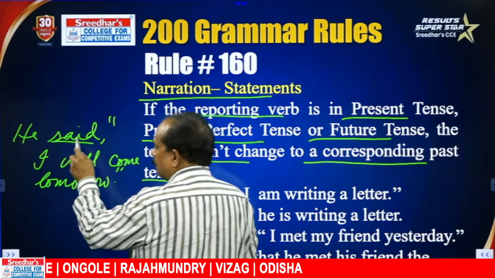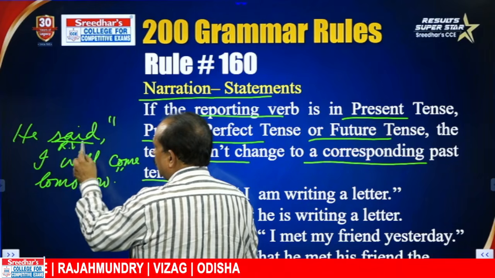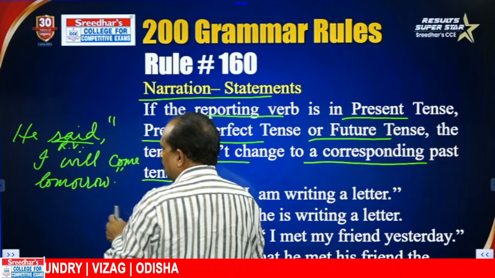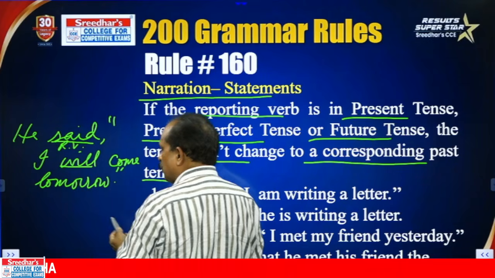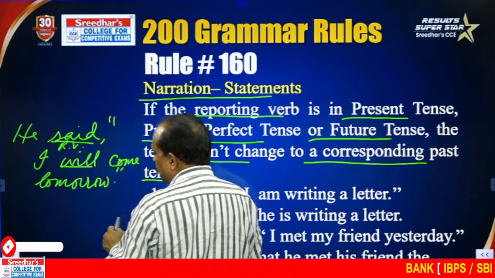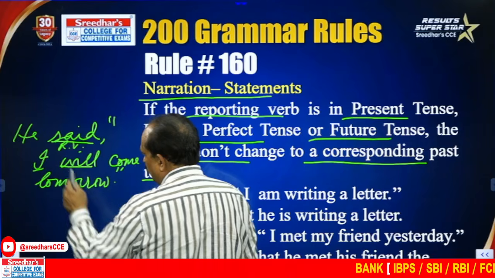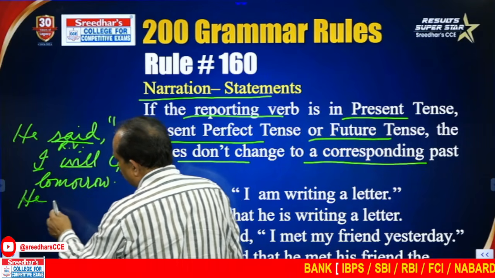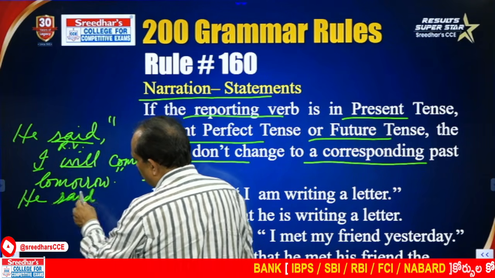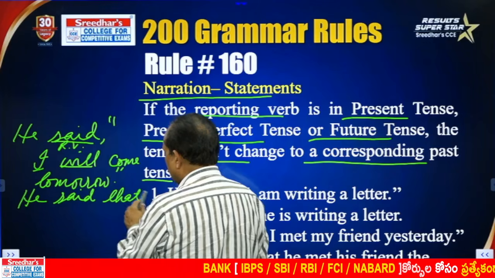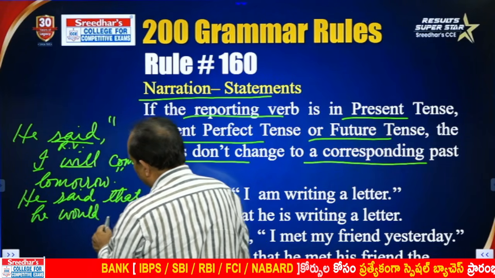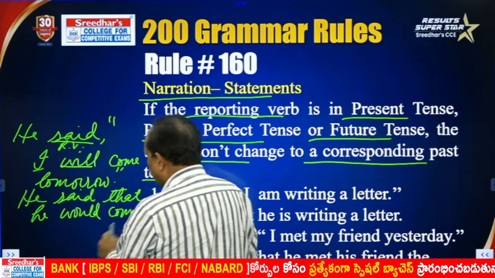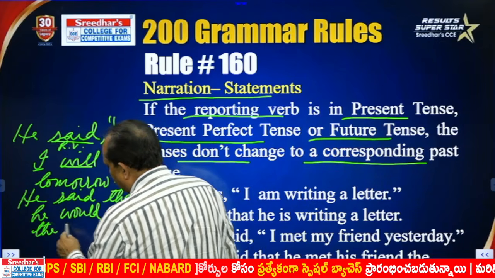He said, this is called reporting verb. It is in past. And the rule, if the reporting verb is in past, the tense is changed to a corresponding past tense. Will changes to would, I changes to he. So how do we change it to indirect speech? He said that he would come. Tomorrow changes to the following day or the next day.